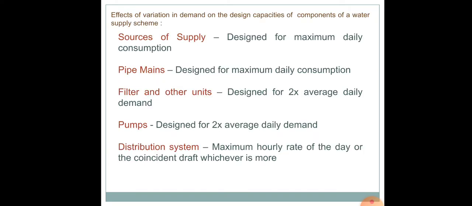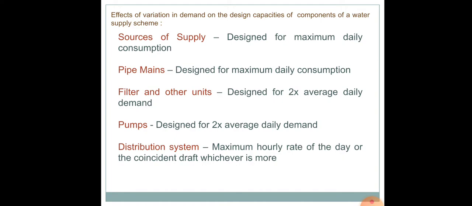So we'll see what the effects of variation in demand on the design capacities of components of a water supply scheme are. As I told you, a typical water supply scheme consists of various components. Firstly, coming to the source of supply. The sources of supply, such as wells, etc., have to be designed for maximum daily consumption, or sometimes even for average daily consumption.